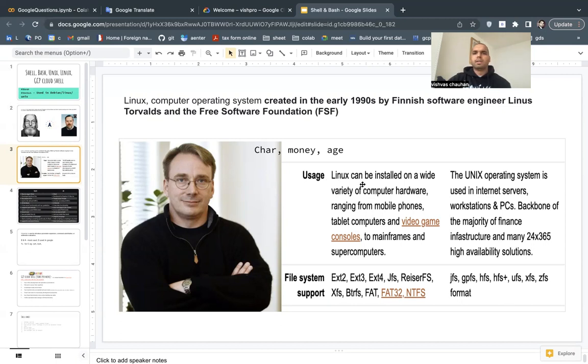So the difference he brought: you can see Linux is widely used for video game consoles and file systems. And Unix is still the backbone of internet servers and financial infrastructure. But Linux is free. We can Dockerize it, we can set up our Linux environment, or we can simply use Google Cloud Shell that I'm using and learning nowadays. My next video will be only about that. It's free, and oh wow, I like Google sometimes.